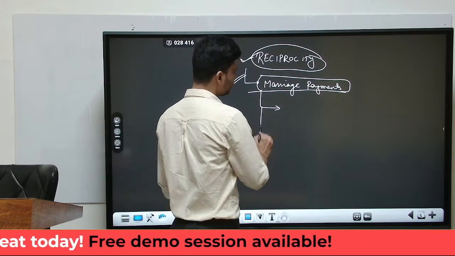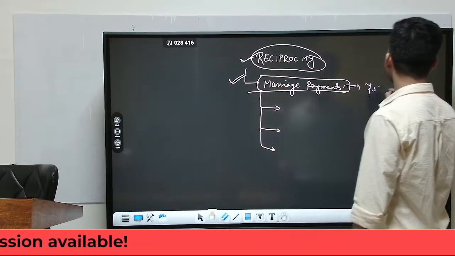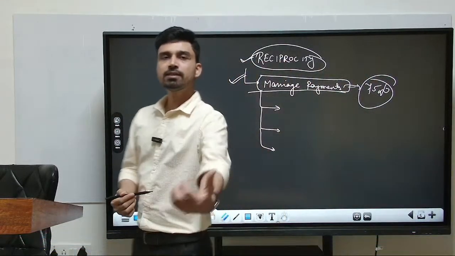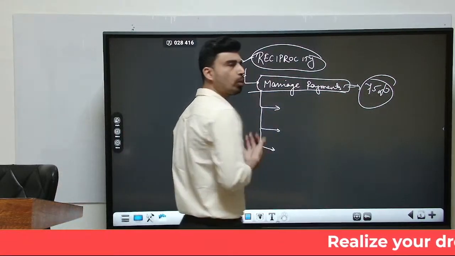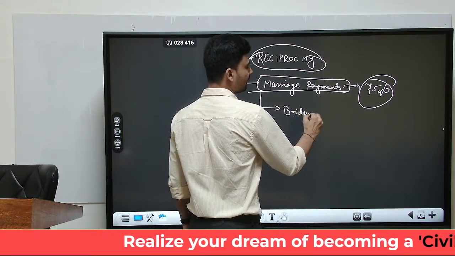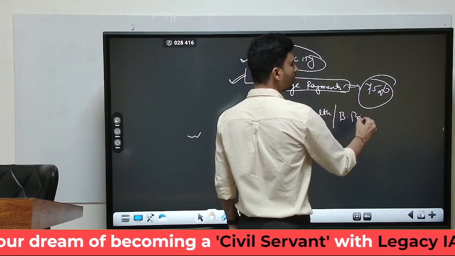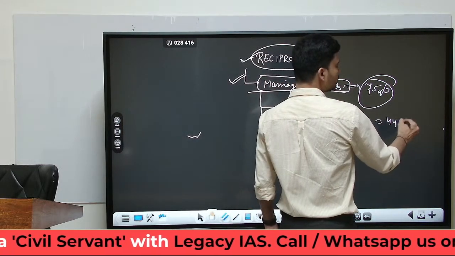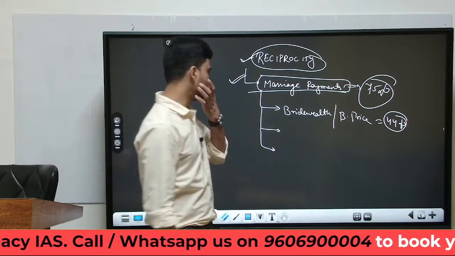As per anthropological research, about 75% of the societies in our world today take part in certain types of marriage payment. The most dominant kind of marriage payment is what we call bride wealth. In earlier times, bride wealth was also referred to as bride price, and as per the research, about 44% of societies practice bride price as a dominant form of marriage payment.